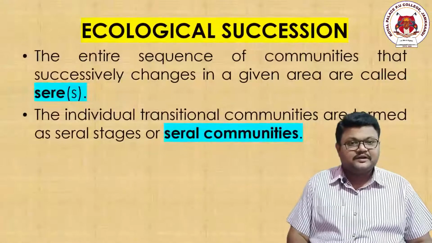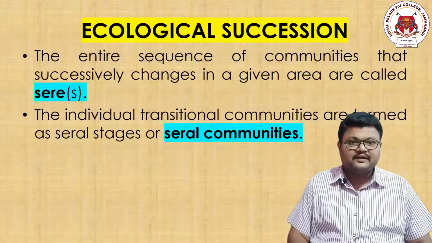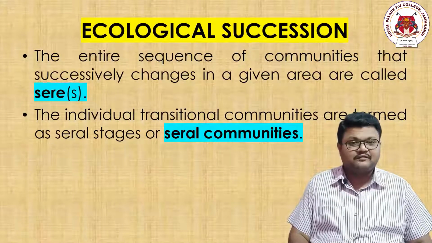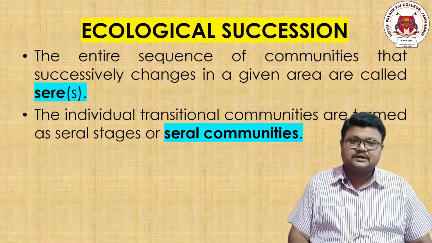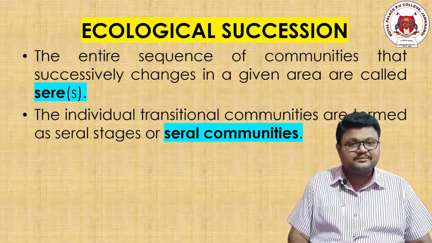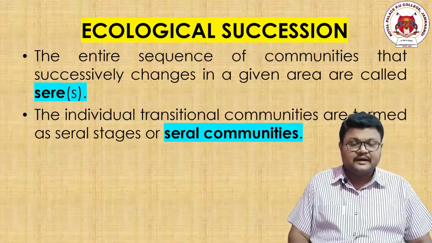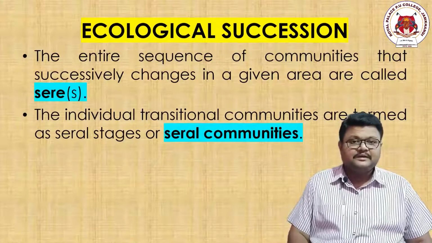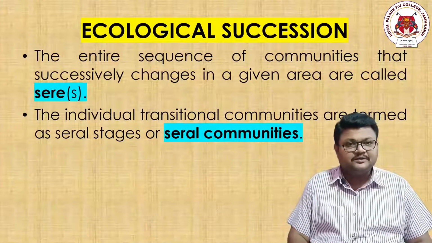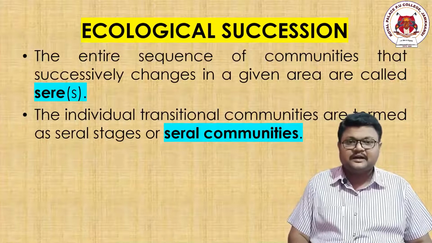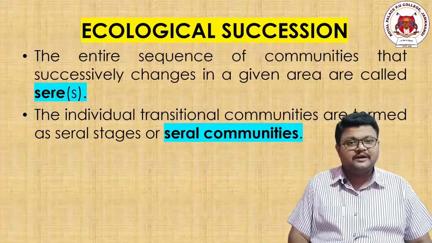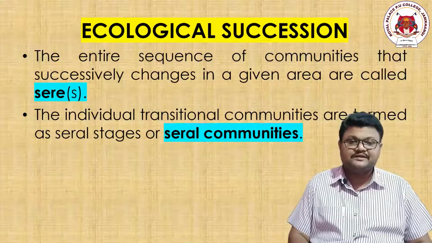In this example itself, we have taken the populations of duck, frog, and grasshopper. If I combine all these three different populations of different species, it becomes a community. And in a particular area, the entire sequence of changes of these different communities is called a sere. I repeat, I have taken only three examples here. You can include many more examples of different populations of different species also.